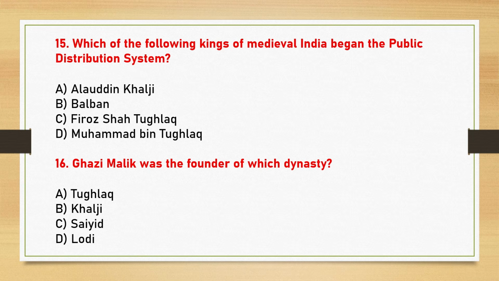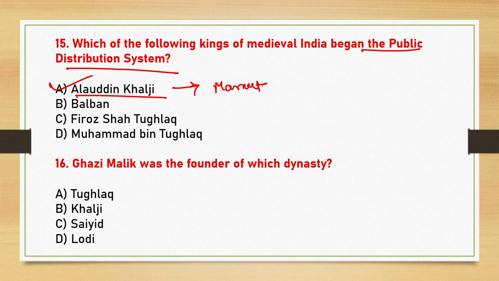Next, which of the following king of medieval India began the public distribution system? So here the correct answer is option A, Alauddin Khilji. Alauddin Khilji, best known for his market control policy, which is often considered the earliest form of public distribution system, that is PDS system.